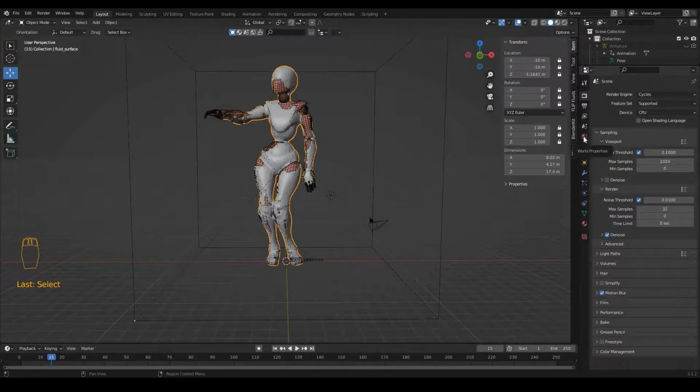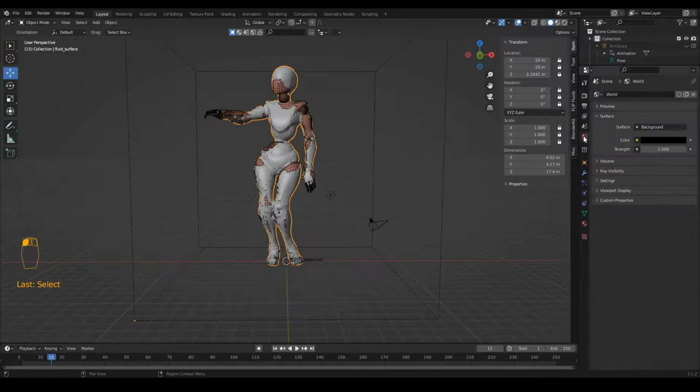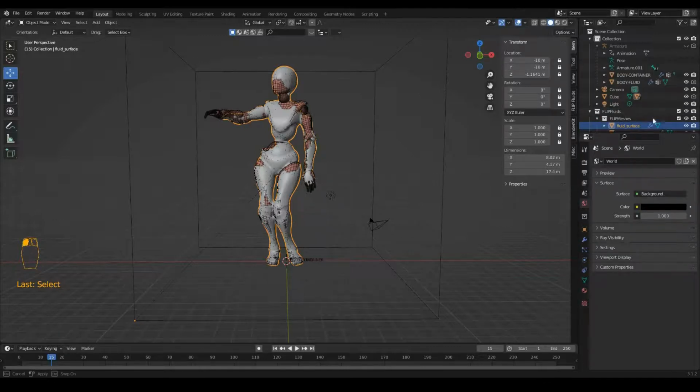Then you can go to world properties, and surface should be background, and you can select black color because we don't need any light from any source. Also go to the outliner and turn off your light for render and viewport because we don't need any lights.